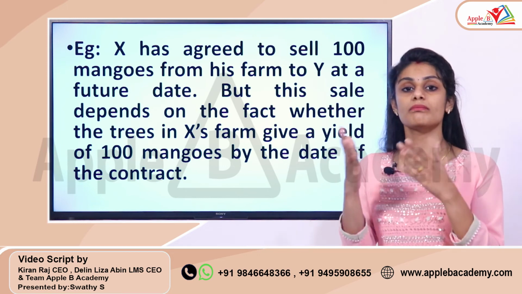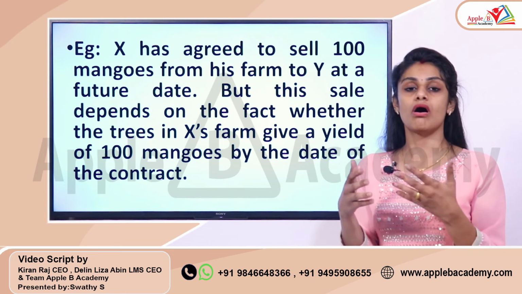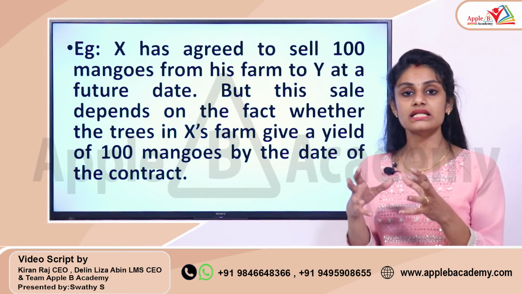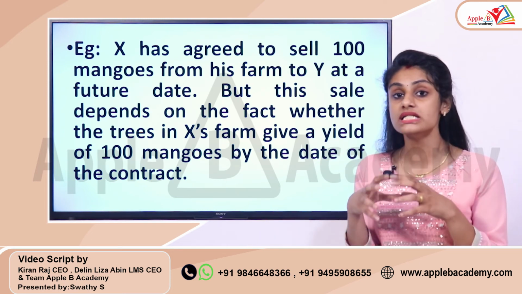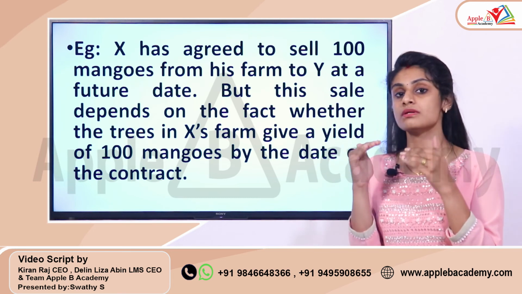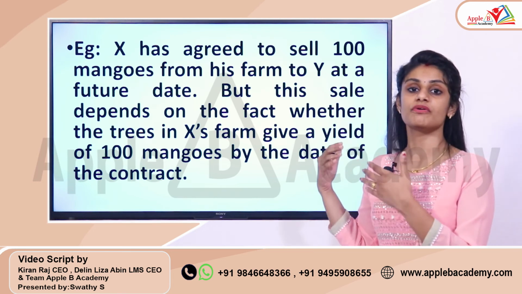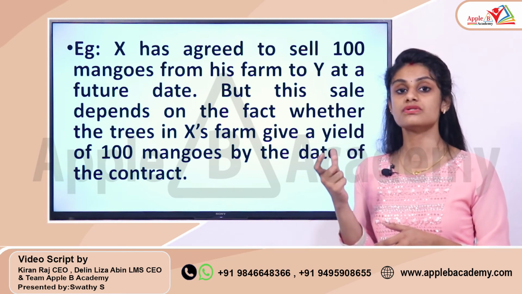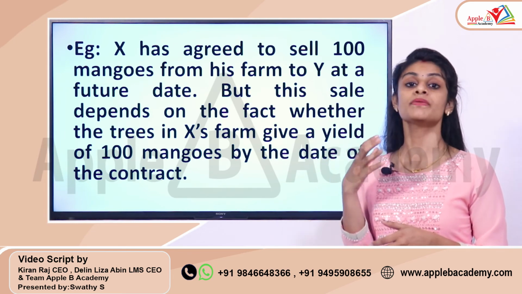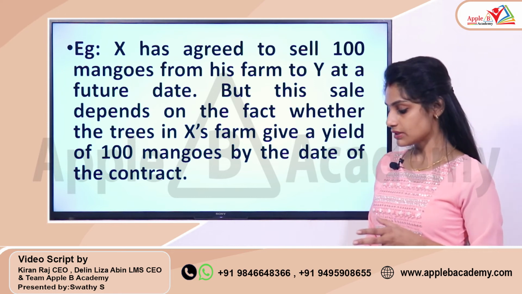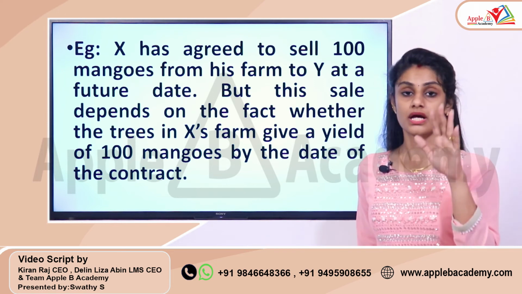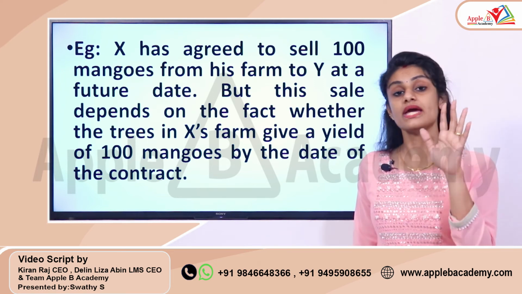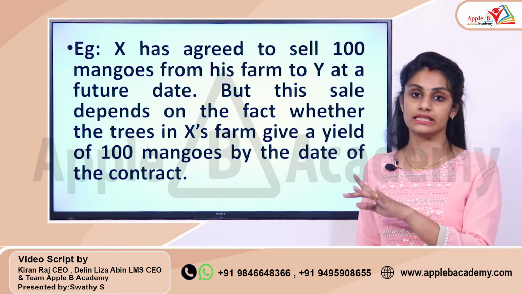That means it may or may not happen. In that situation, if it is based on some uncertain event or some contingent event, such type of goods is classified as contingent goods. So it is based on some contingency or some uncertain event. So these are the three types of goods: existing goods, future goods and contingent goods.